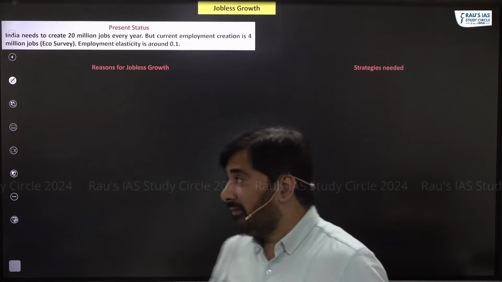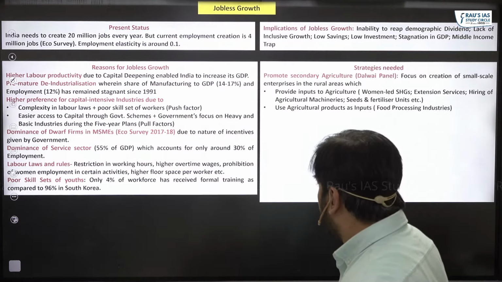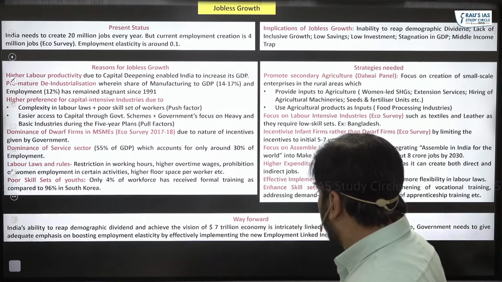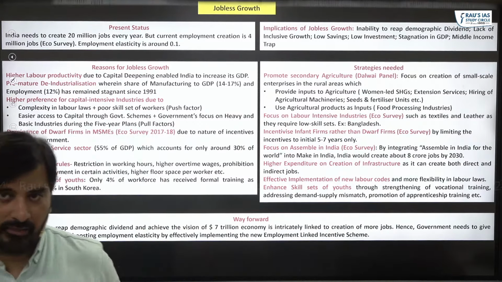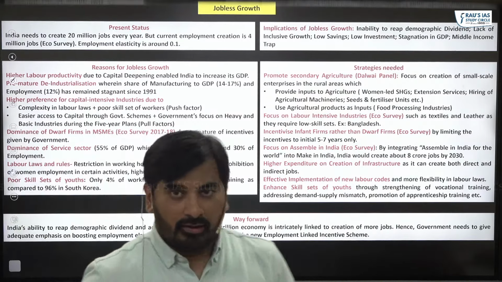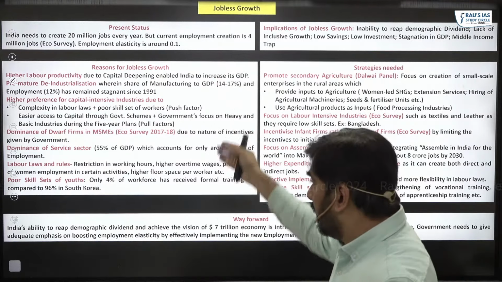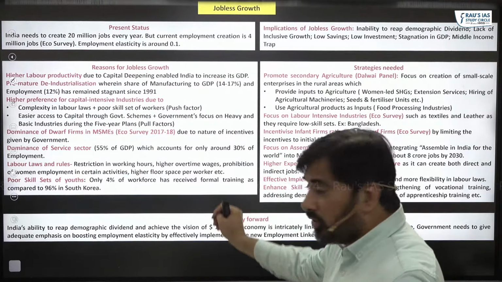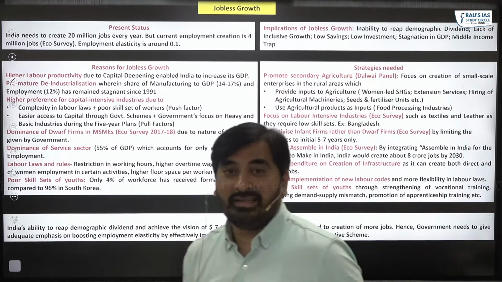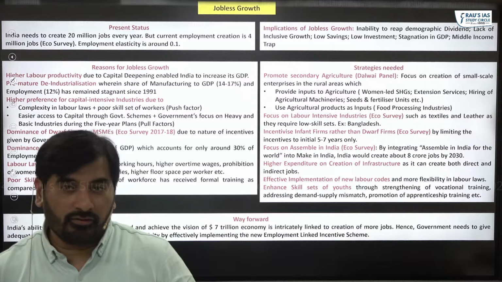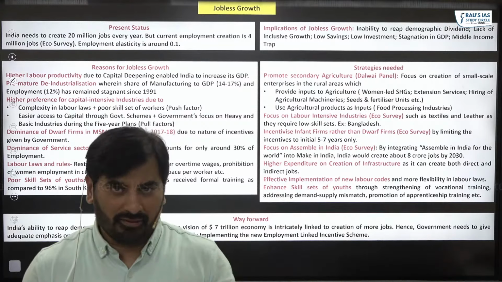So please have a look at all of these points. This is a proper answer structure that you can directly use as an intro, reasons for jobless growth, implications and strategies which are needed. Most of the points, let me tell you, are self-explanatory.